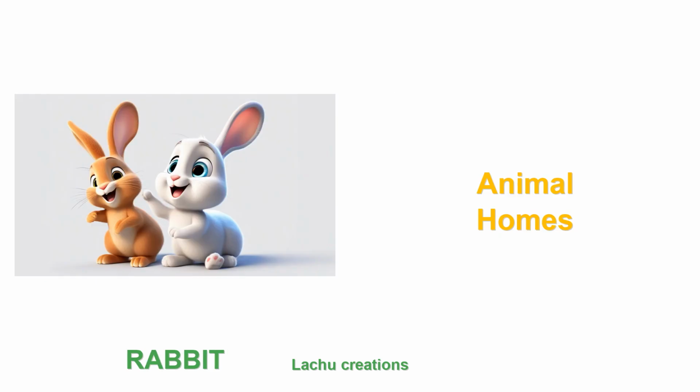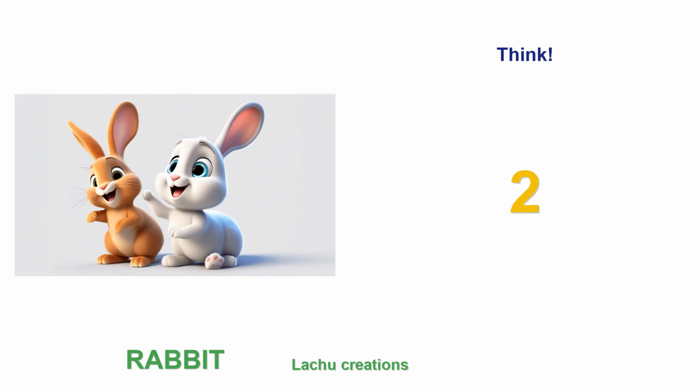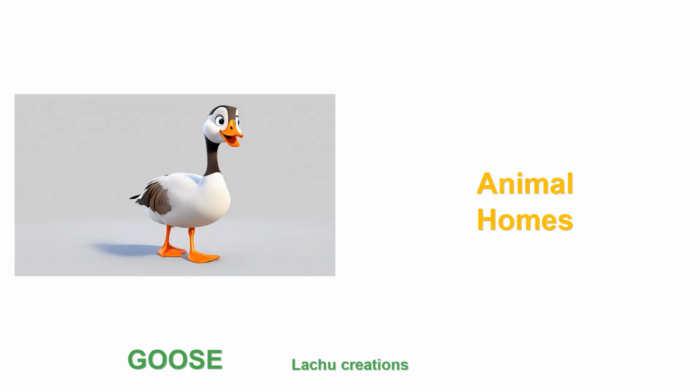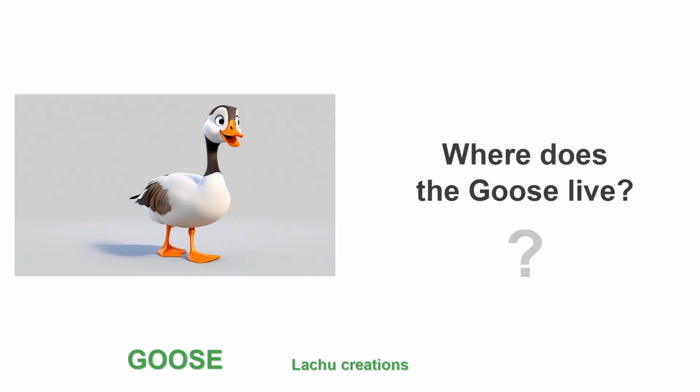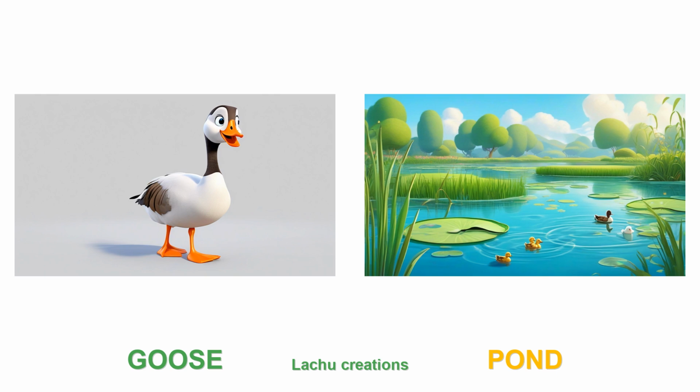This is a rabbit. Where does the rabbit live? The rabbit lives in a burrow. This is a goose. Where does the goose live? The goose lives in a pond.